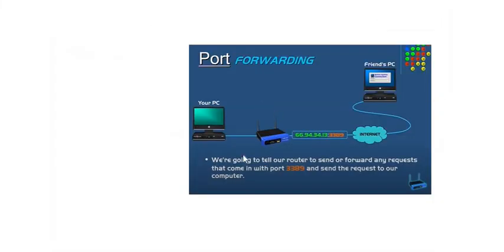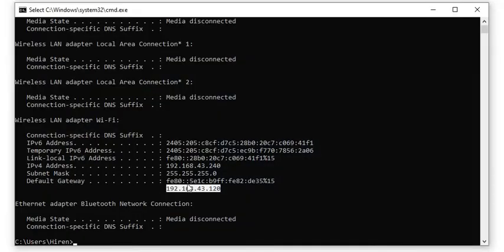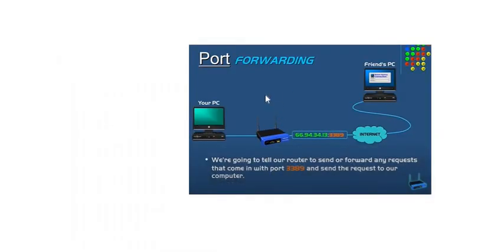For that, in your router, which you access in a browser using the default gateway IP address, you have to set up a port forwarding rule. There is a mechanism available in every router for setting up port forwarding. You have a port forwarding tab in your router. We will cover a practical demo of the port forwarding tab. In port forwarding, you have to set port number 3389.